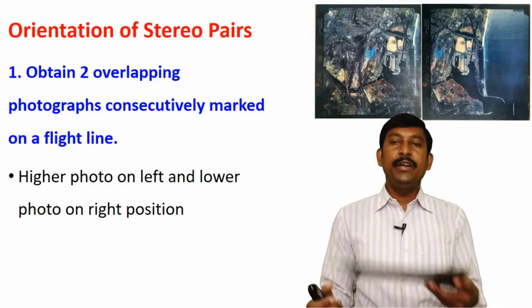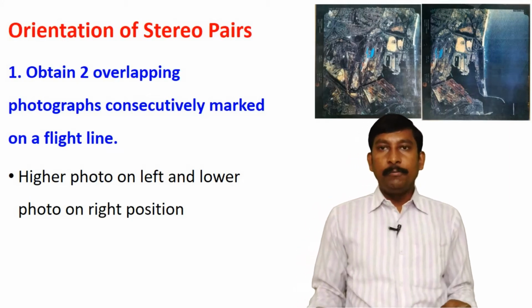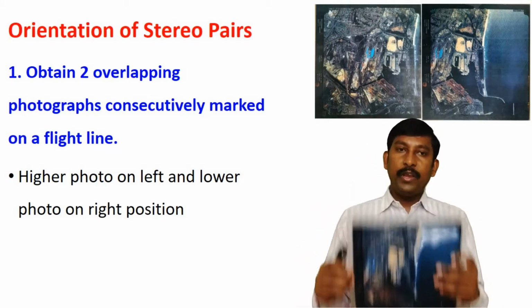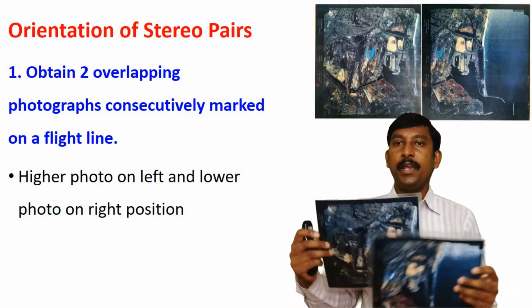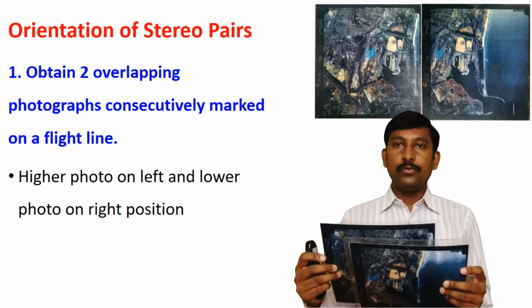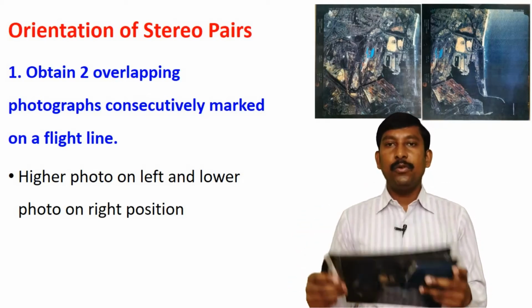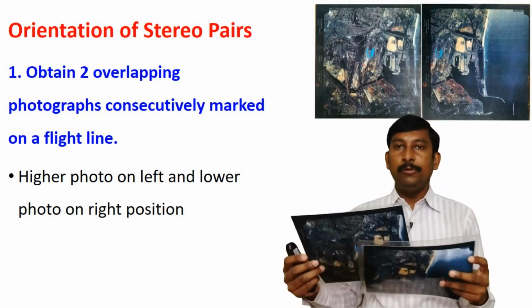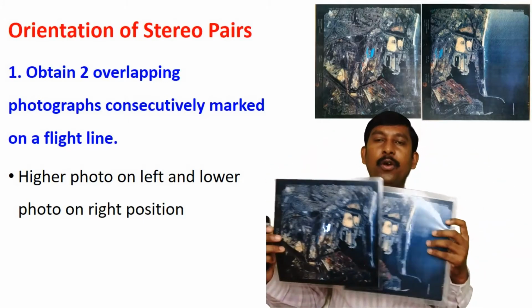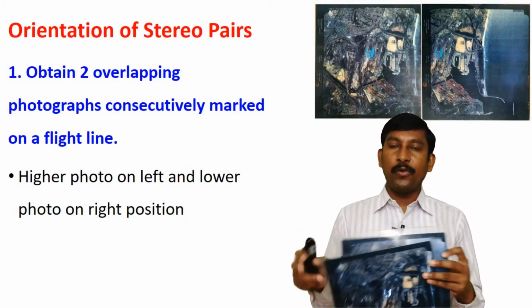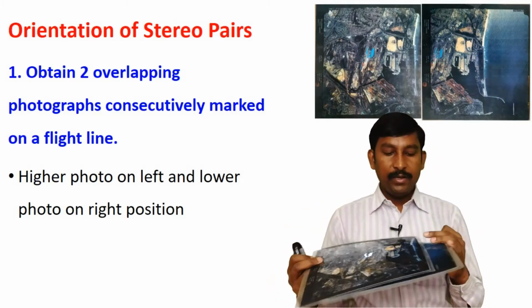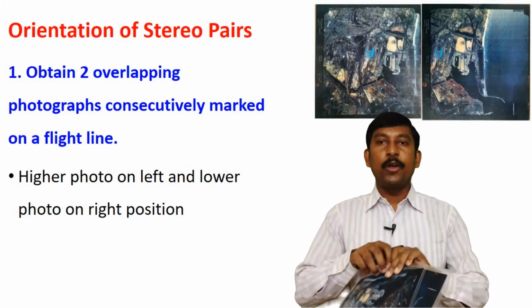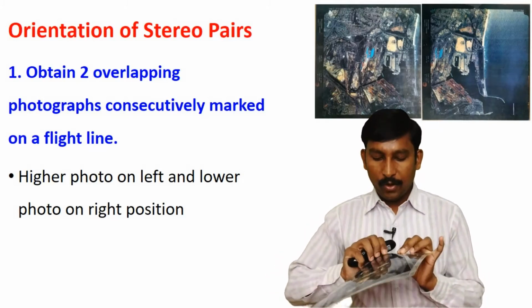Next thing, orientation of stereo pair. If you orient a stereo pair under the stereoscope, in this case you require two overlapping photographs. So how do you identify the overlapping photographs? First, you can look at the number of photographs.